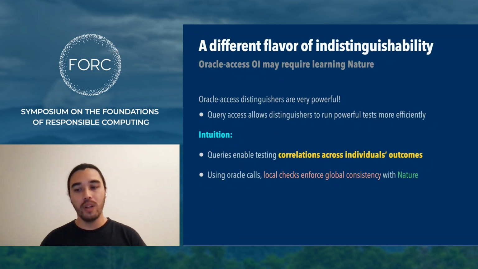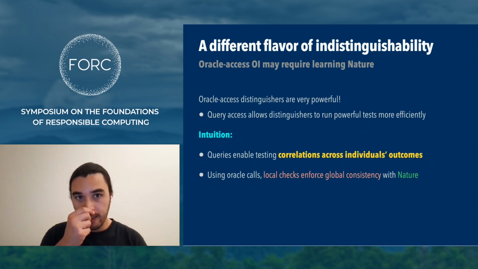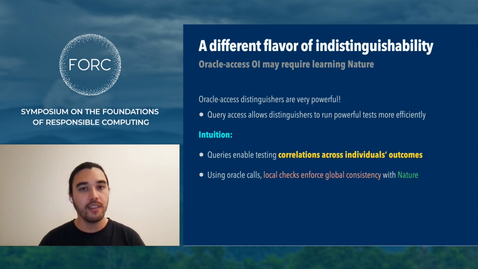Good. So what I want you to take away from this talk is that Oracle Access gives us a qualitatively different kind of indistinguishability, that the Oracle Access distinguishers are very powerful, and that this query access allows the distinguishers to run these powerful tests much more efficiently than they would without Oracle Access.